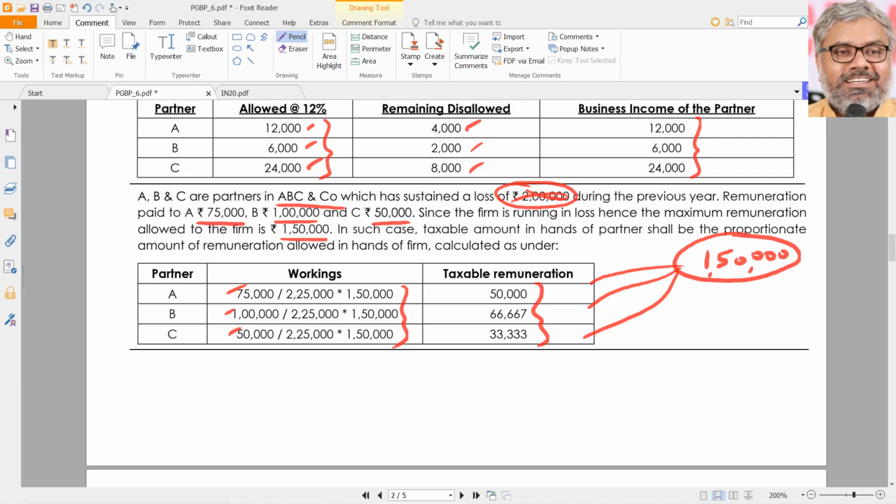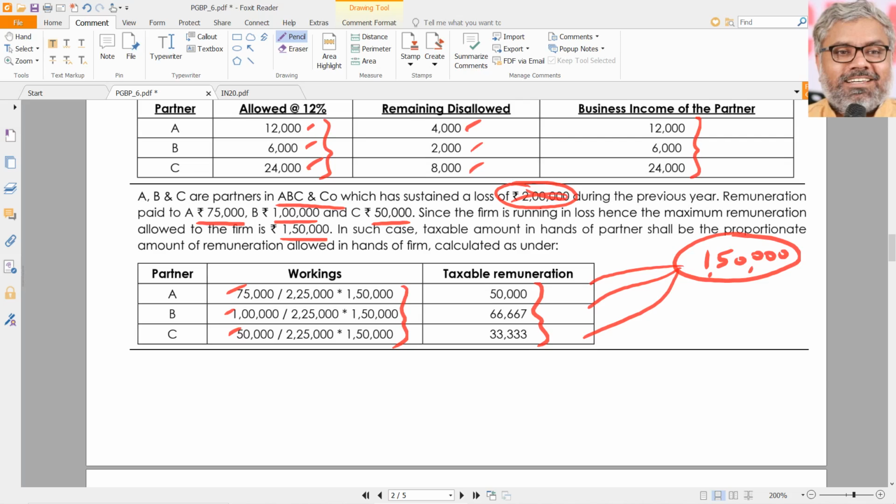This is also an important question, the kind of MCQ that can be asked. The entire details will be given: ABC, and how much remuneration is given to all of them. But you will be asked one simple question: how much is the amount of remuneration taxable in the hands of B? Only for B, how do you calculate? You cannot say 1 lakh is taxable. No, it is not. Because the firm could not get a total deduction of 2,25,000, it could get a deduction of only 1,50,000.